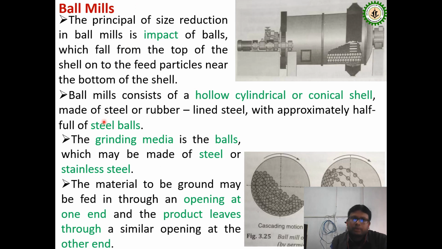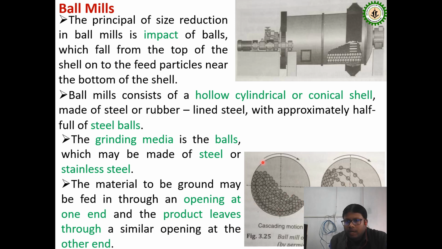Now coming to the next size reduction equipment, the ball milling operation. Here the reduction mechanism is impact, and a number of balls are given in a hollow cylinder, which is a conical shell. The material of construction of this shell is mild steel, with approximately half full of steel balls. There is an opening at one end, and the product leaves through a similar opening at the other end.